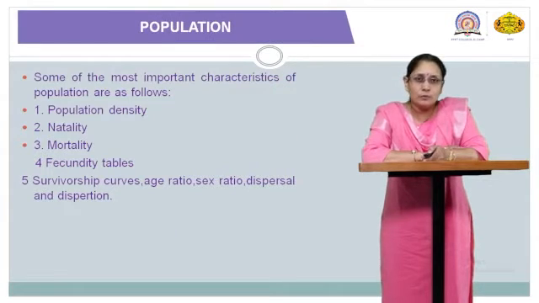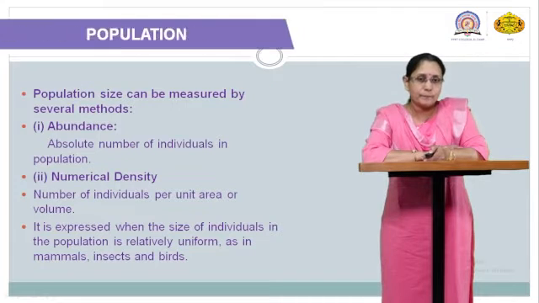Here we are going to discuss the points related to this population. First of all, we will talk about density, then natality, then mortality related to population, what is meant by fecundity, life tables, and lastly the survivorship curve. Two basic curves we are going to talk about. Then we will turn towards age ratio, sex ratio, and dispersal and dispersion. What dispersal and dispersion are, we have learned in the last lecture.